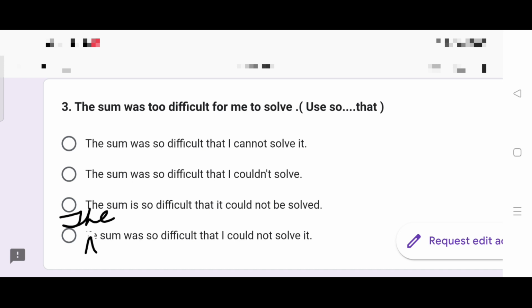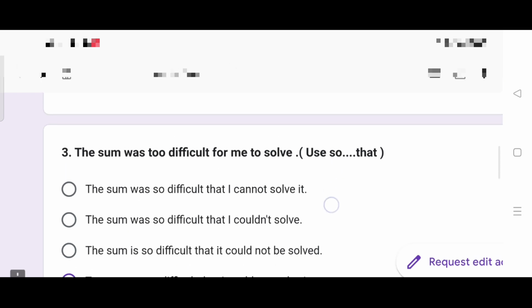The sum was so difficult that I could not solve it. I must be there in your answer because in the question, "for me" is specifically mentioned. It must be there, I must be there, and was the tense. Therefore, the right answer is option 4.